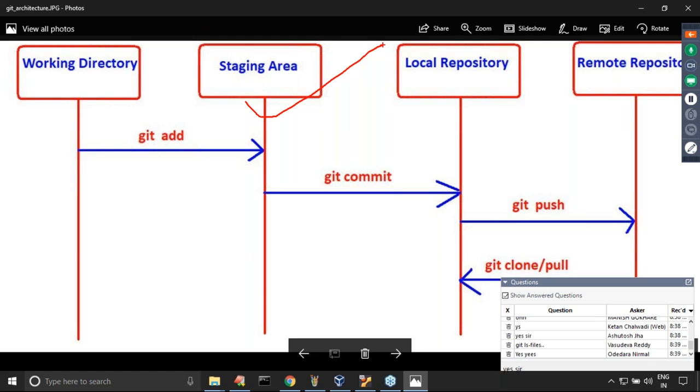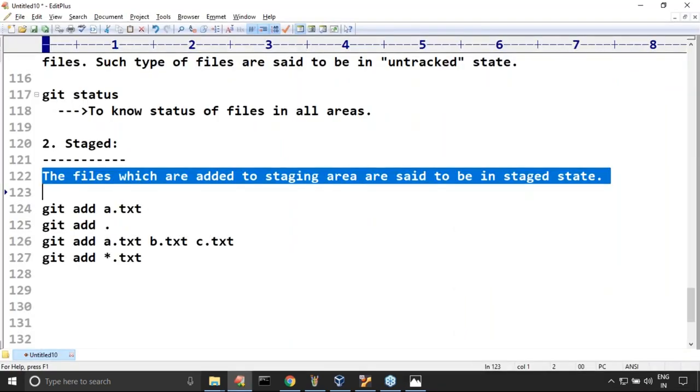Now here we have to take very special care. Just observe that I have to commit these changes to the local repository. Can you please guide how you can do that?